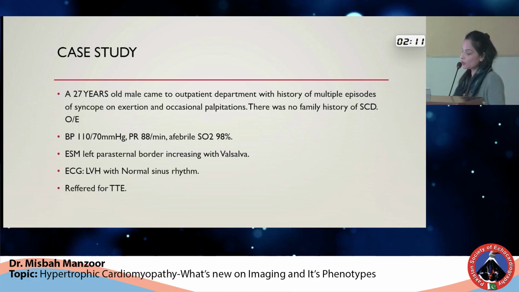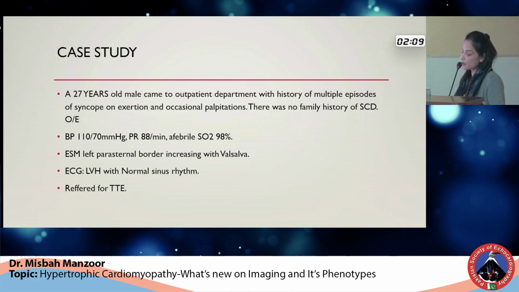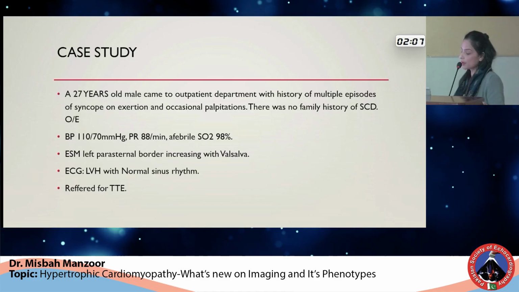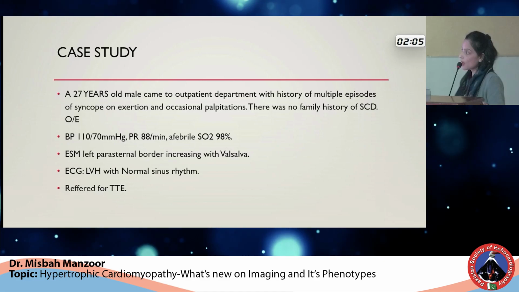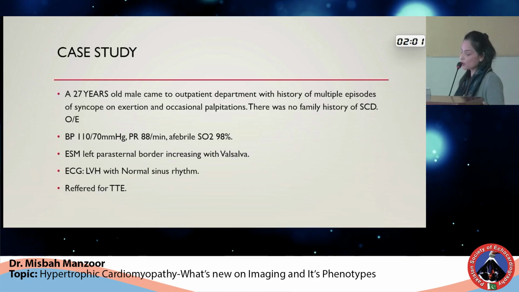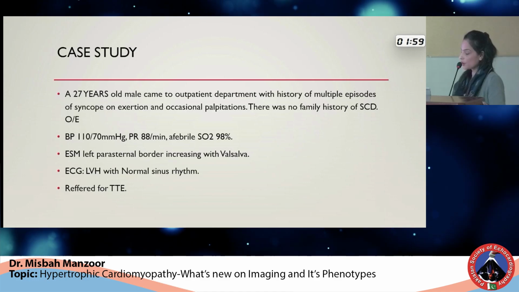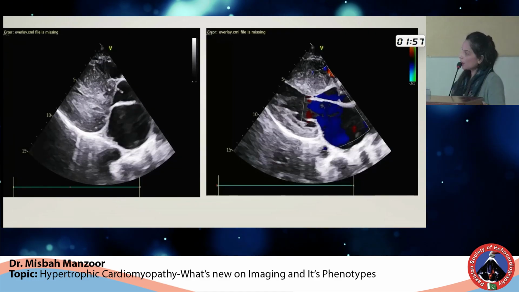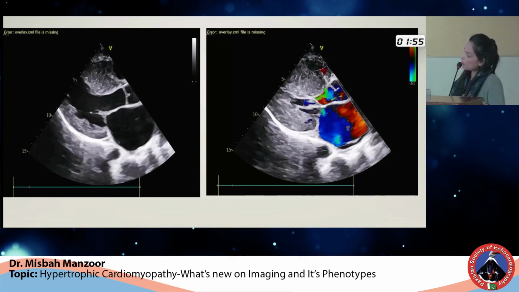On examination, he was all fine except an ejection systolic murmur that was heard at the left parasternal border that was increasing in intensity with Valsalva maneuver. ECG showed LVH with normal sinus rhythm. He was referred to us for transthoracic echo. These are the transthoracic echo images of the patient.